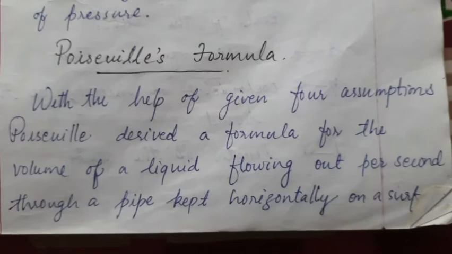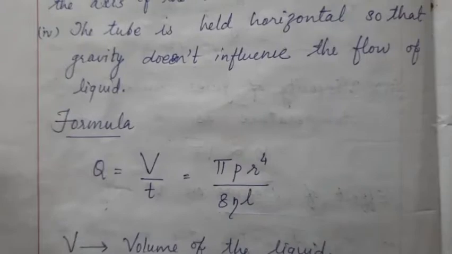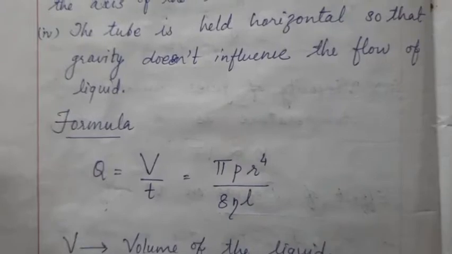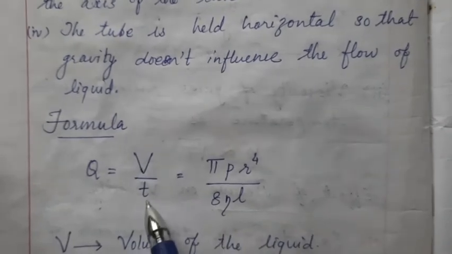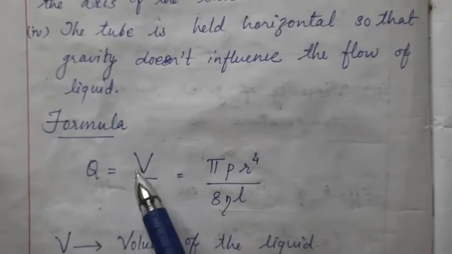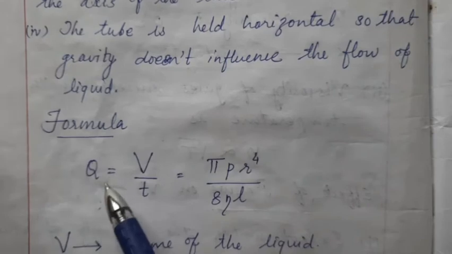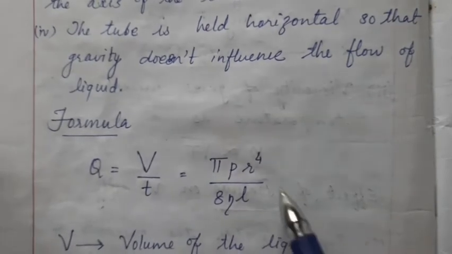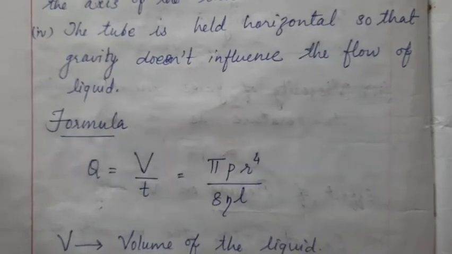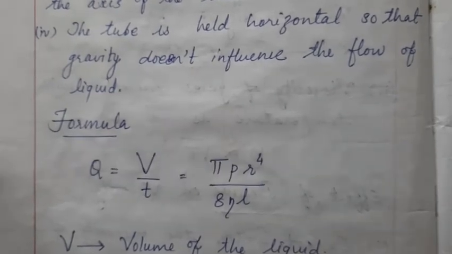He has suggested one formula for the volume of liquid flowing out per second through a pipe. So the volume of liquid per second, that is V by T. Volume is V, time is T. So V by T gives volume per unit time. That can be represented as Q. Volume of liquid per time, that is the rate of flow of volume.